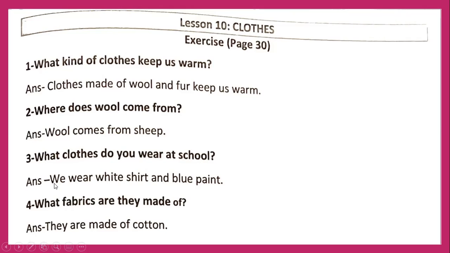The answer is we wear a white shirt and blue pant. That's for the boys. Girls can write green and white: we wear a green shirt and white trousers. Boys write this, we wear a white shirt and blue pant, and girls can write green shirt and white trousers.